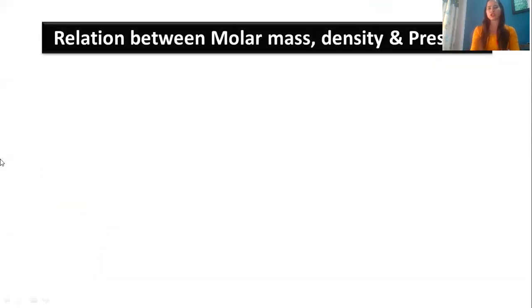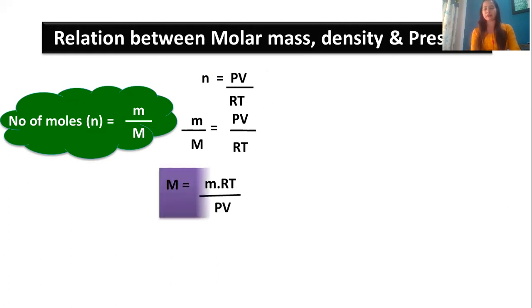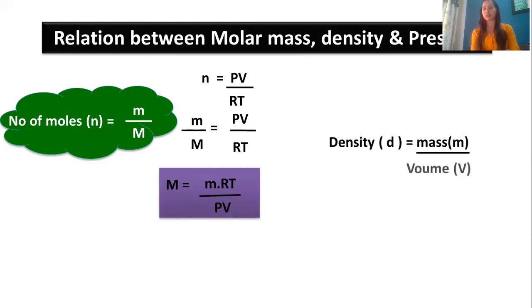Next we have the relationship between molar mass, density and pressure. When I say relationship between molar mass, density and pressure, you just now saw we have done the relationship between molar mass and density. Molar mass and density are directly proportional. We just now did the expression for molar mass, correct? So if I do the same thing, that is n is equal to PV upon RT. n was mass upon molar mass. So if you rearrange capital M, what you get is capital M, that is molar mass, is equal to mass into RT upon PV. As I said, m upon V is nothing but density.